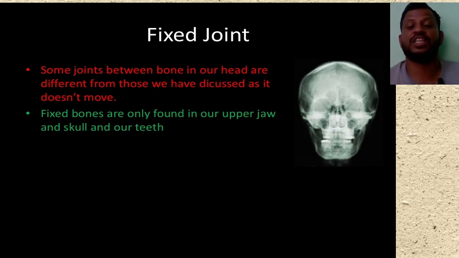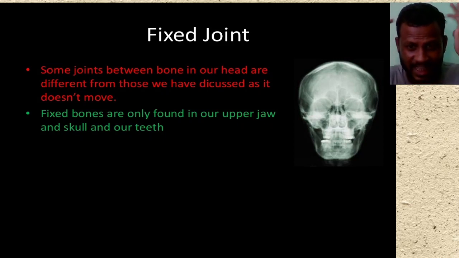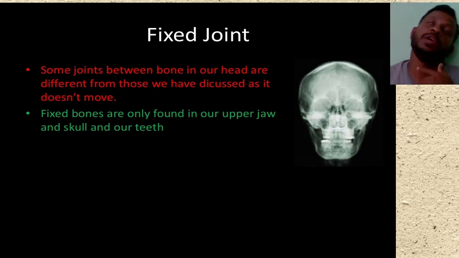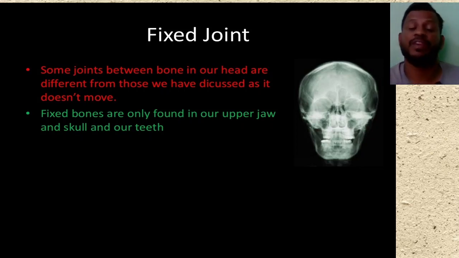Fixed joint means these are the bones which we can't move. For example, the bones present in the skull. You can see we can rotate our head. We can rotate our fingers, move our fingers. We rotate our wrist. We rotate our trunk. We rotate our shoulder. We can move our legs. But the bones present in the skull, we can't move them at all. These are the fixed joints, the upper jaw, the skull.